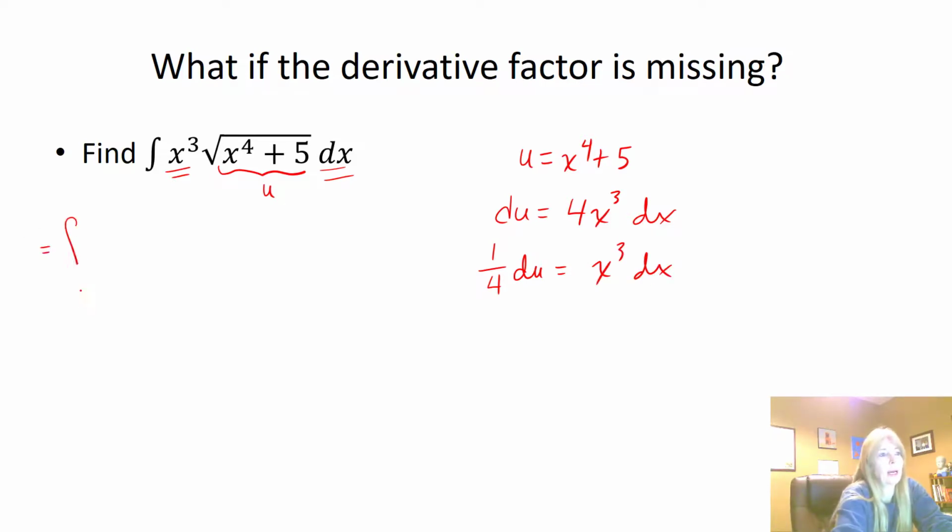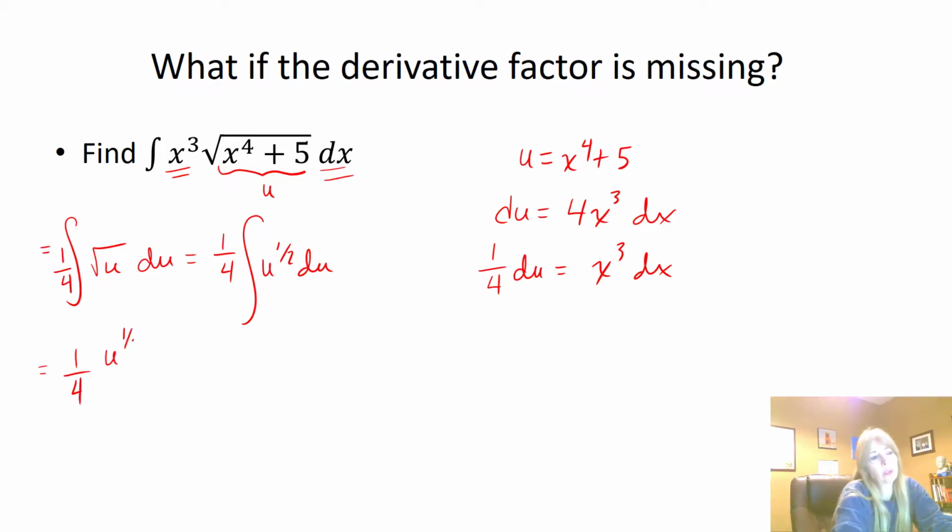So now I have the antiderivative of the square root of u. My x cubed dx becomes 1/4 du. And then, of course, we like to write the square root as the 1/2 power. Then we take our antiderivative, so 1/2 plus 1, so 3/2, and this is going to be u to the 3/2, divided by 3/2.